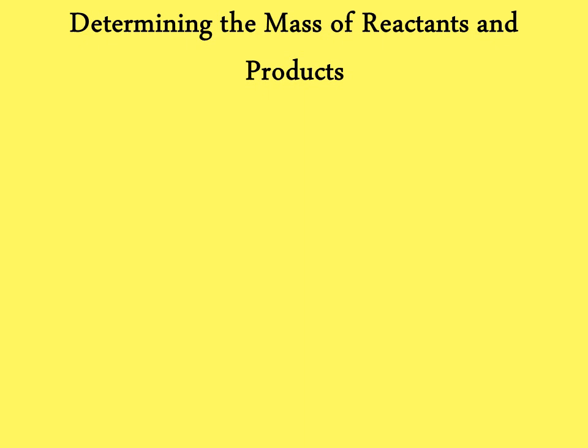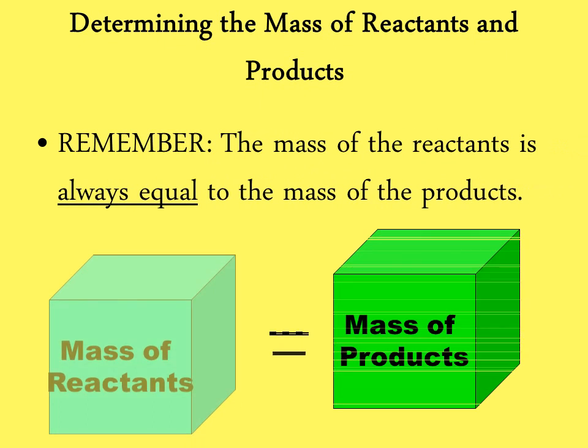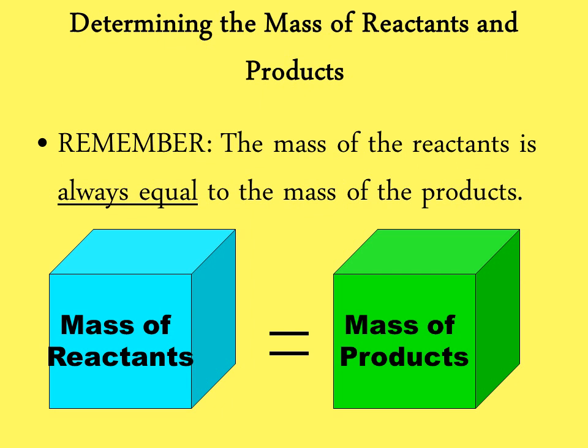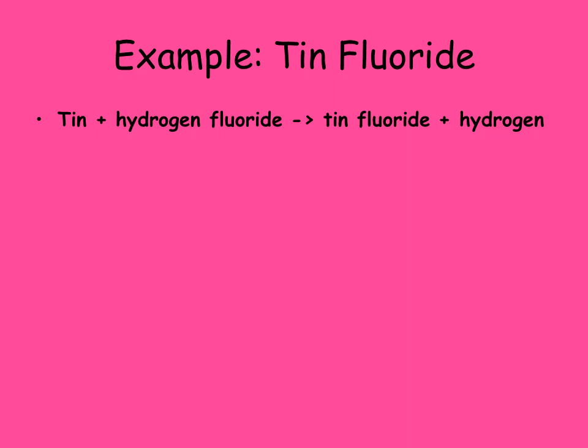Okay, so we're going to do one more thing before we're done, and we're going to determine the mass of reactants and products. So one thing to remember here is that the mass of the reactants always equals the mass of the products. So here's our example. We have tin plus hydrogen fluoride, and we're going to make tin fluoride plus hydrogen. So here's the mass of tin. We have 118.7 grams.